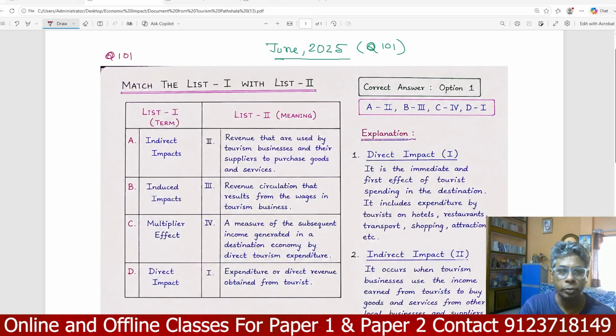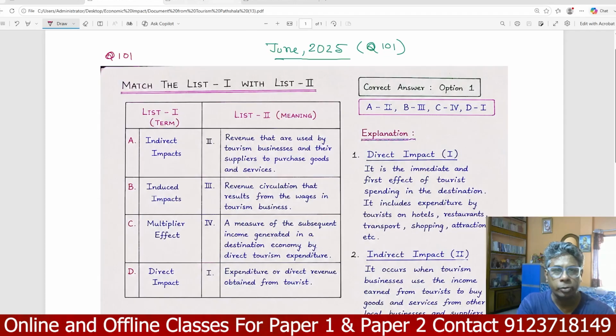Today we're going to solve the economic impact related tourism question. The first question is based on indirect impact, induced impact, multiplier effect, and direct impact. The question comes from June 2025, question number 101. This is a question based on matching.